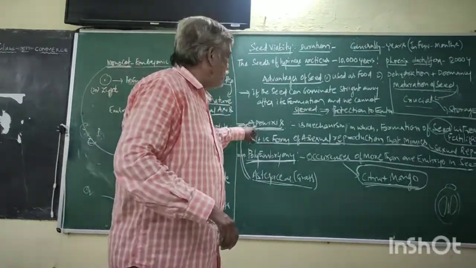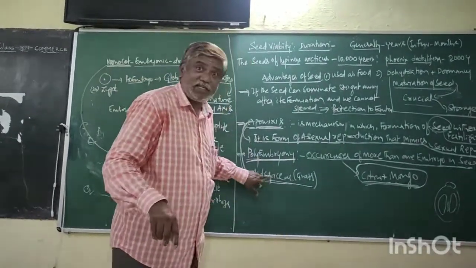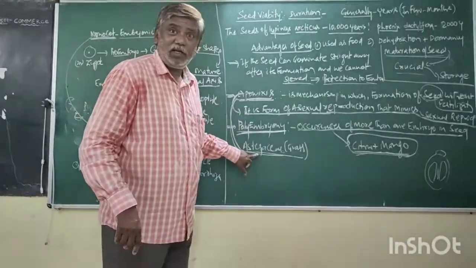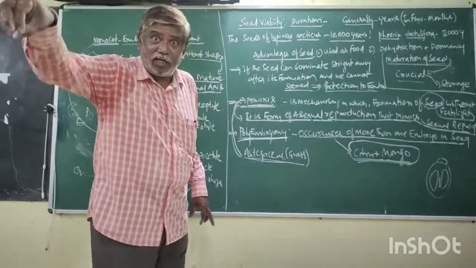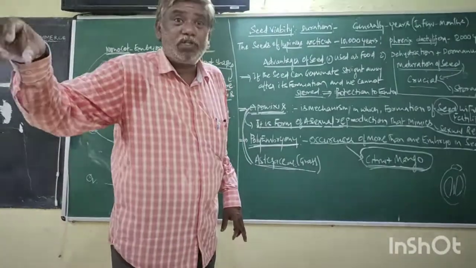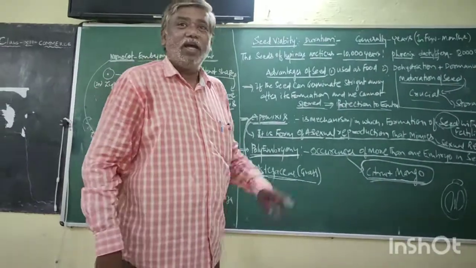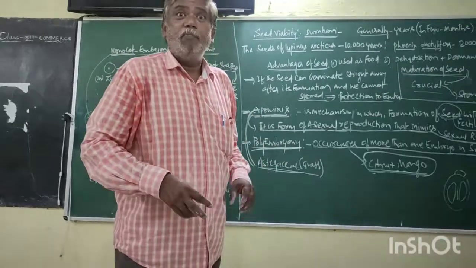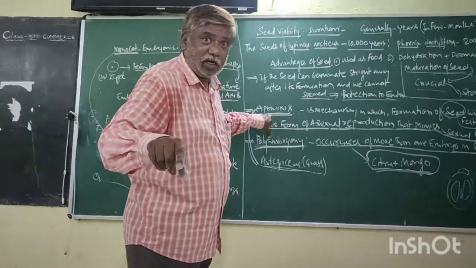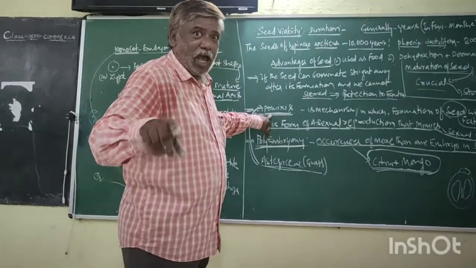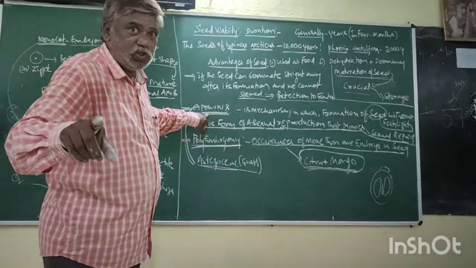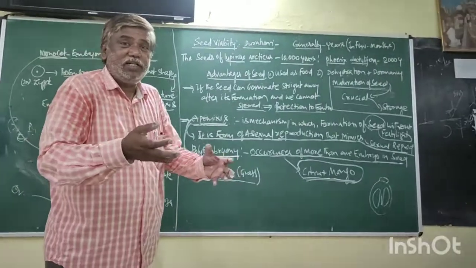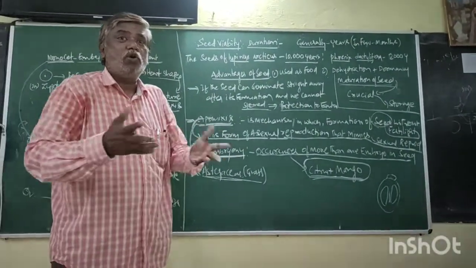Apomixis is a mechanism which occurs in Asteraceae. If apomixis also occurred in agricultural vegetables and crops, the farmer could not need to go to the market and purchase seeds every year. Because if apomixis also occurs in crops and vegetables, there is no segregation of characters, because the seeds form without fertilization, that means without meiosis.